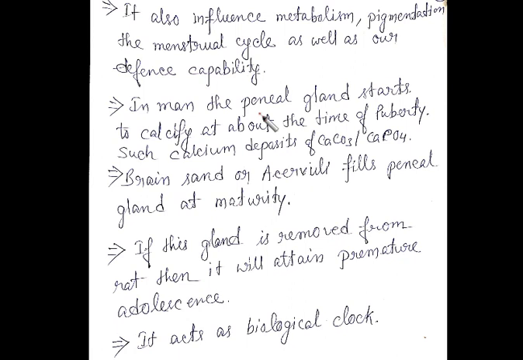Now it also influences the metabolism and pigmentation, the menstrual cycle, as well as our defense capability. Apart from maintaining the sleep cycle, it also helps in maintaining the body temperature during the night time. It also helps decrease the body temperature as well as respiration, as receptors of melatonin are found in the pituitary, ovaries, blood vessels and intestinal tract.